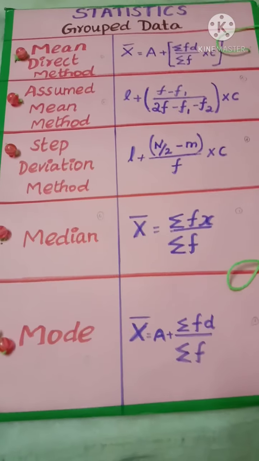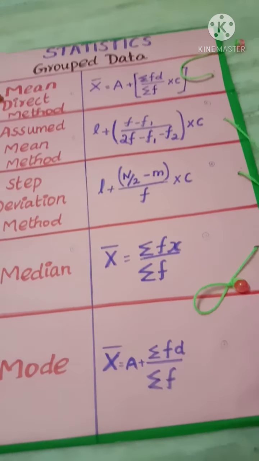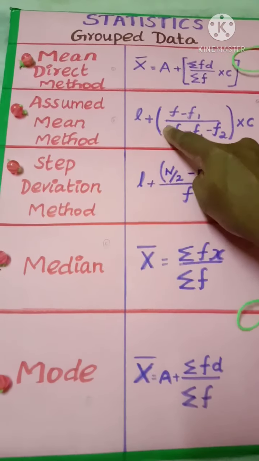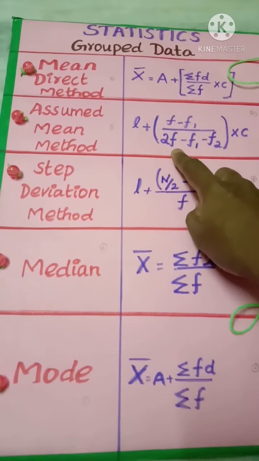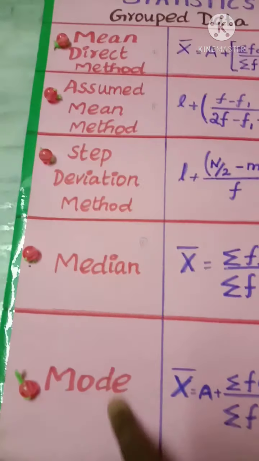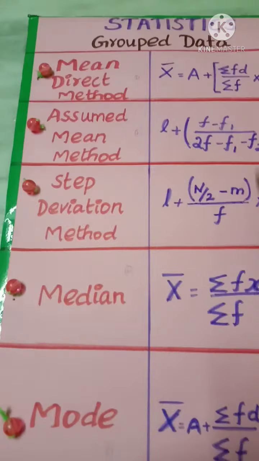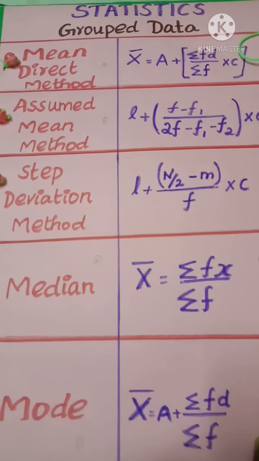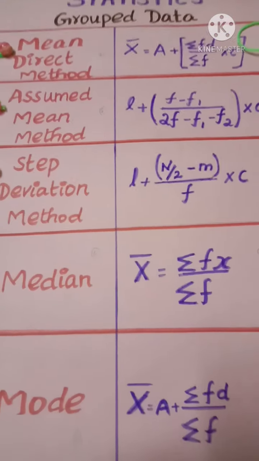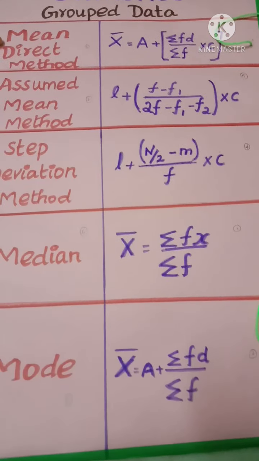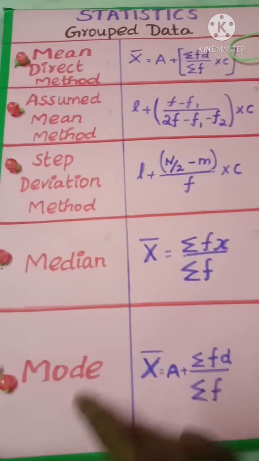Then the fifth one is mode. For the mode, where is the answer? From here to here. On the left side you have to write in order, and on the right side you have to write in unordered form, as in a matching board. I'll ask to match the following. For the mode, the answer is here.